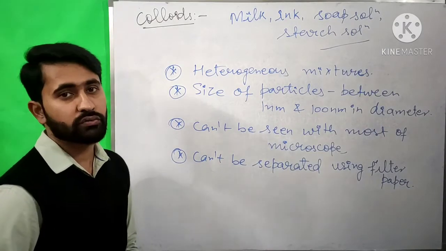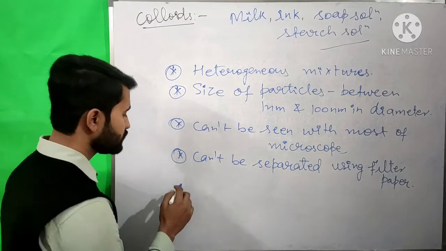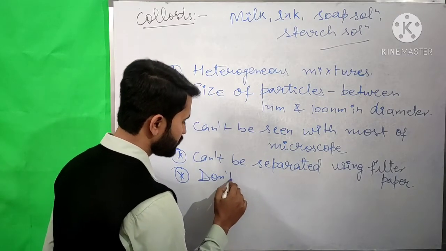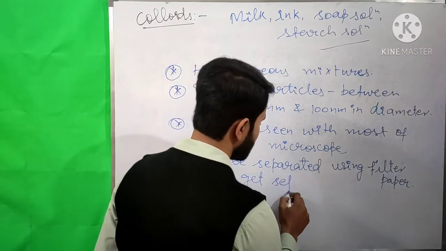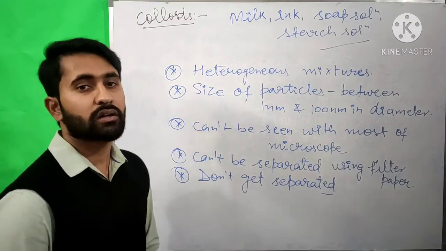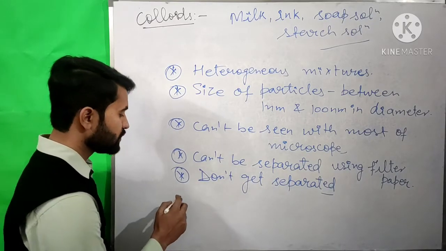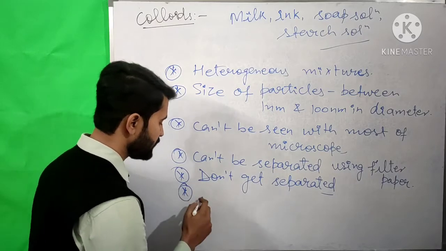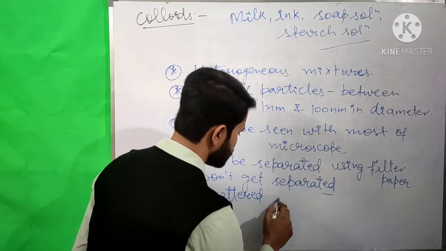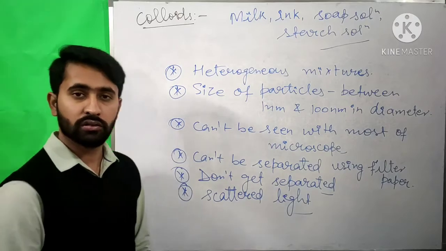Colloids are also stable like a solution, so the particles of a colloid do not get separated when we keep them for a long time. Now, like a suspension, the colloids also scatter a beam of light. If you pass a beam of light through a colloid, it will get scattered. So these are the properties of colloids.